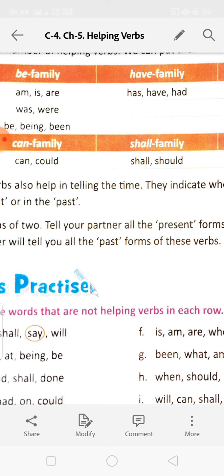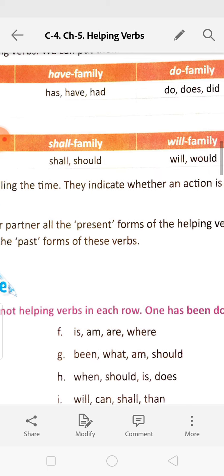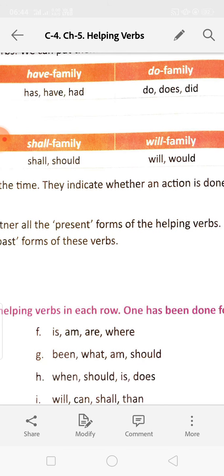Have family, have three: has, have, had. Has and have are used in present tense. Has is used for singular noun, have is used for plural noun, and had is used for singular and plural both in past form. Do family: do, does, did. Do is used for plural noun. Does is used for singular noun, and did is used for singular and plural both in past tense.